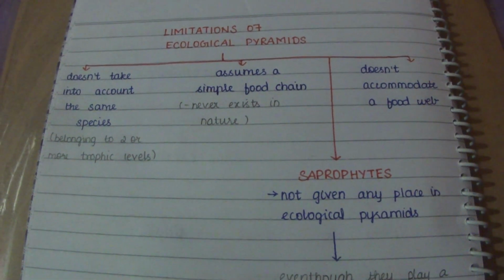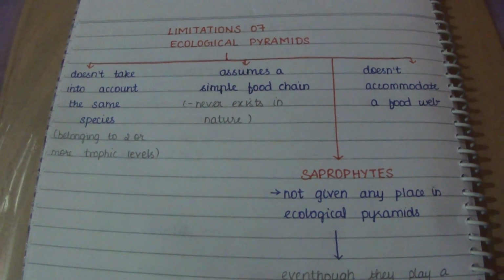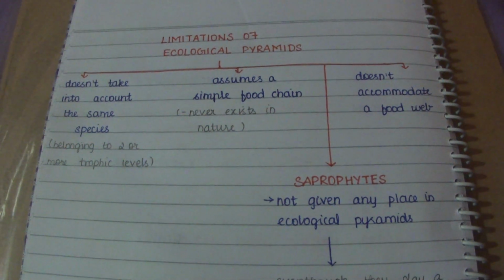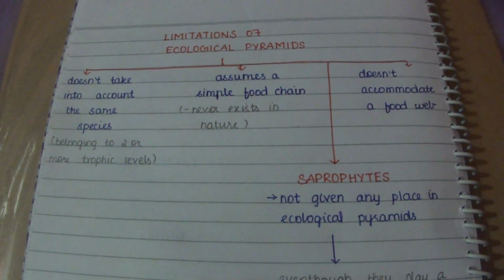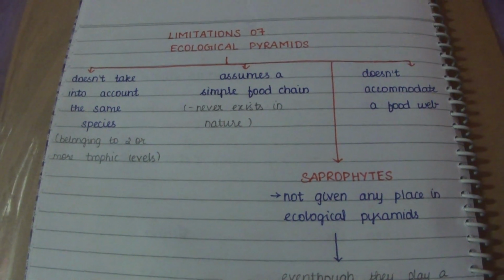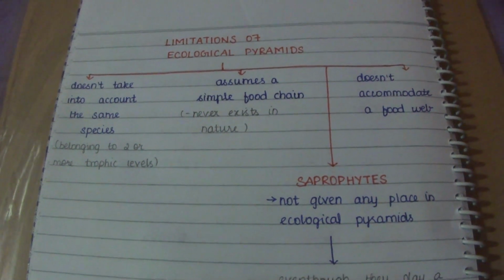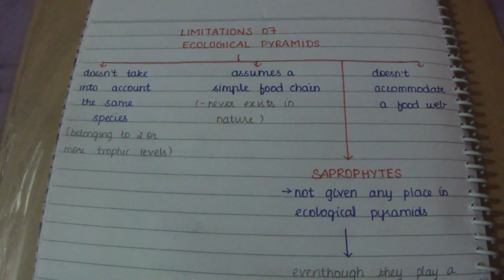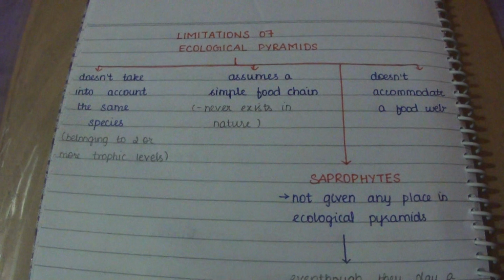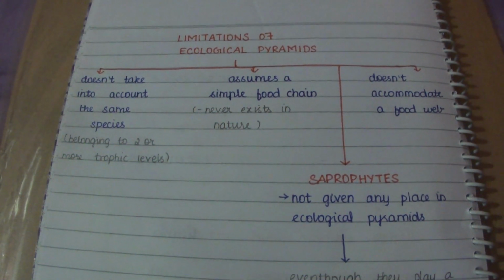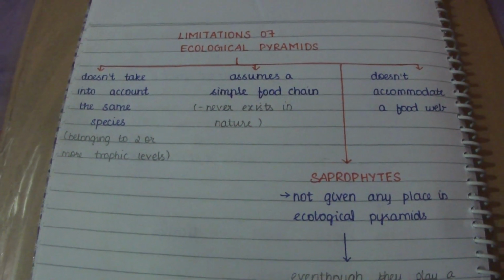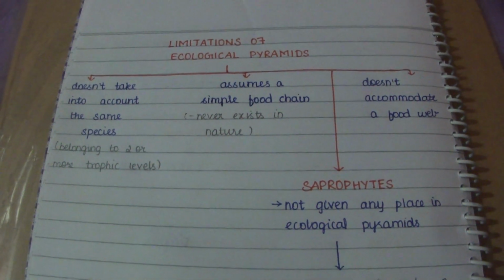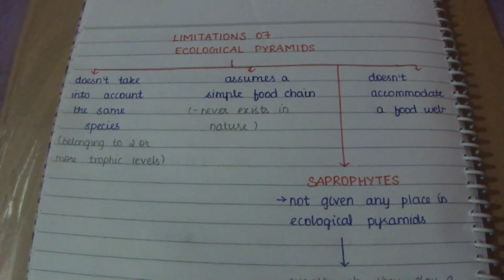The pyramid of energy is always upright; it can never be inverted. We cannot invert an energy pyramid because when the energy flows from one trophic level to the next trophic level, some energy is always lost as heat.